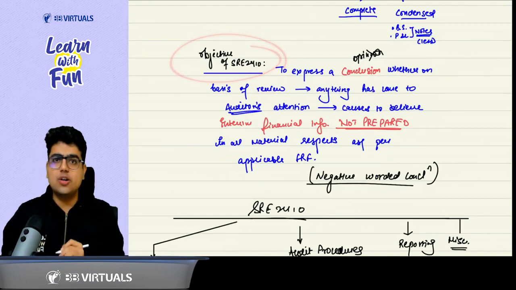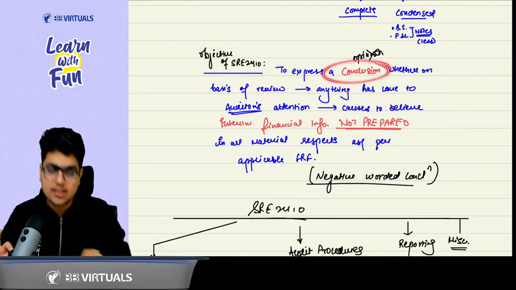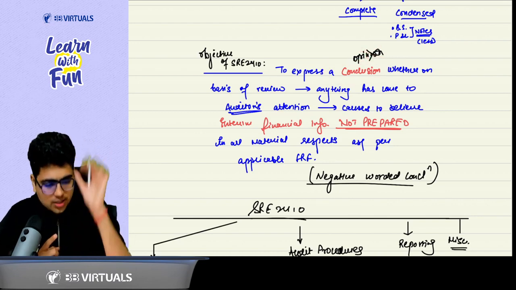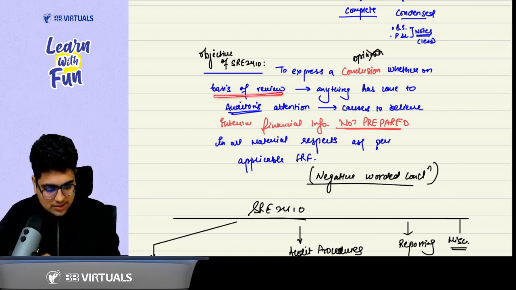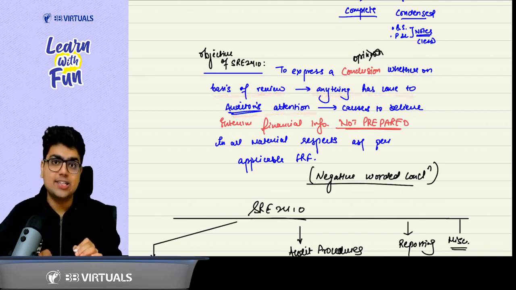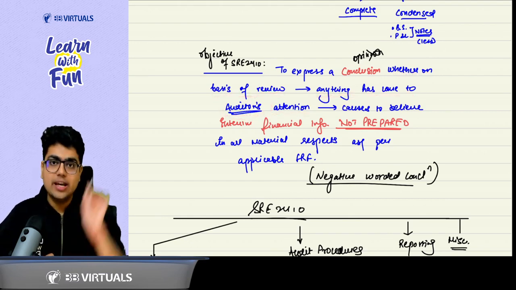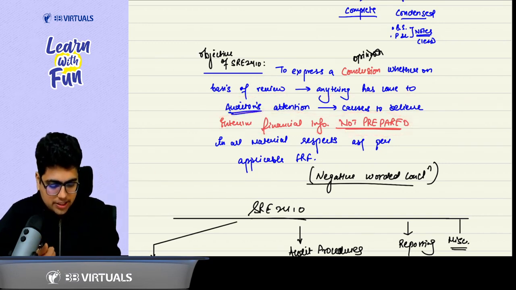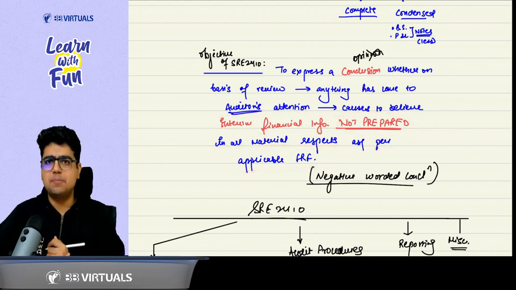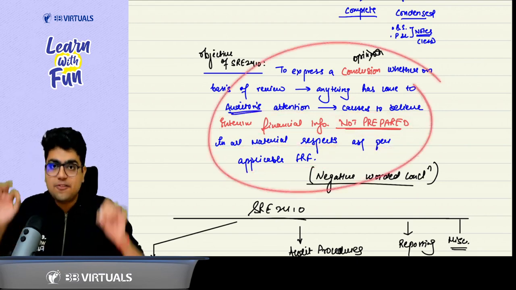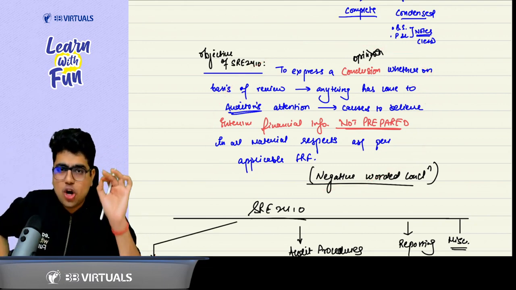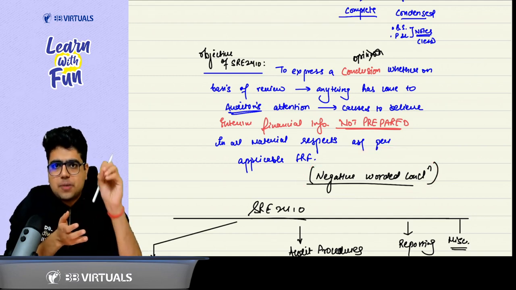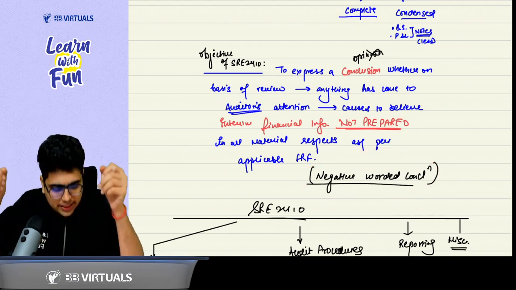What is the objective of the auditor? The objective is to express a conclusion. Whenever you are doing a review, you don't express an opinion, we express a conclusion. Conclusion whether on the basis of review, anything has come to the auditor's attention which causes him to believe that the interim financial information is not prepared in all material respects as per the applicable FRF. So whenever you are doing the review, your conclusion is negatively worded. That means based on the limited procedures performed, no material misstatement has been found.